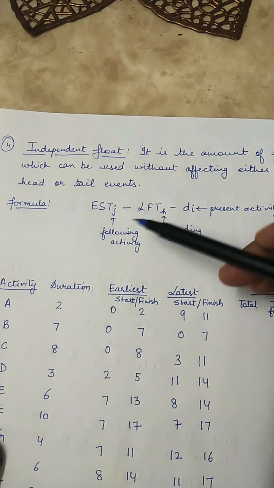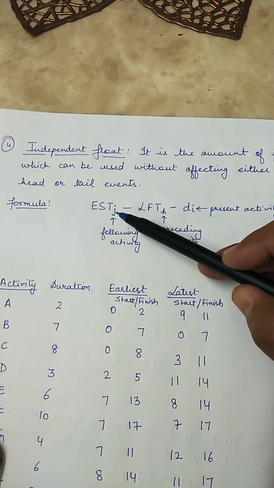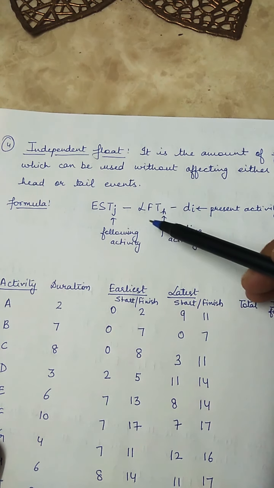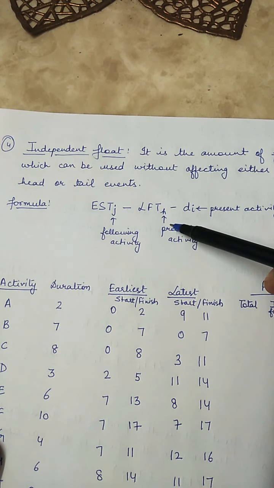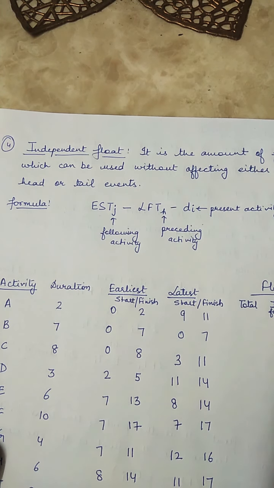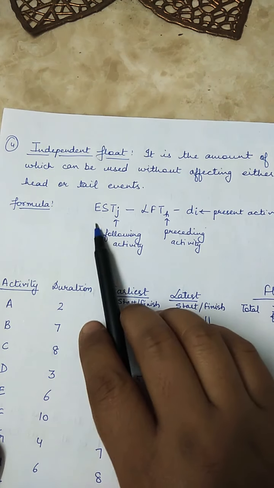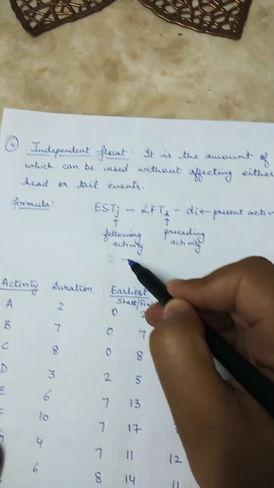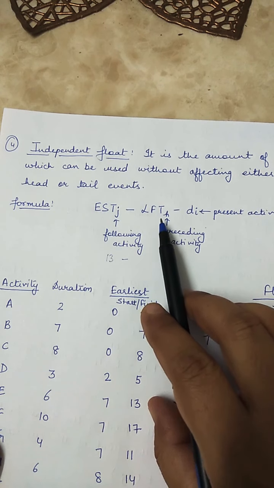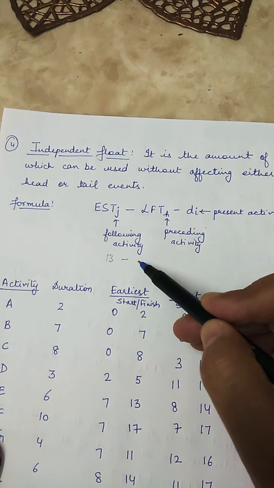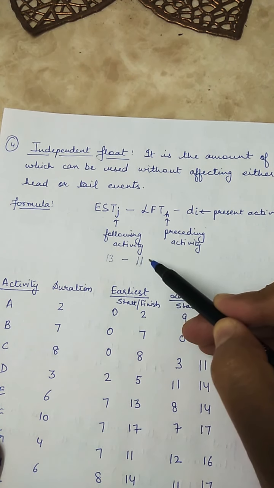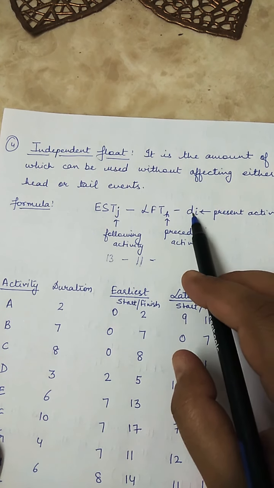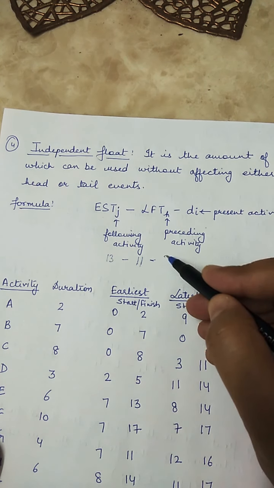The formula is given. Earliest start time of following activity, means the next activity, minus latest finish time of the preceding activity and duration of the present activity. In this case we are taking activity D, and for activity D, earliest start time of the next activity is 13 minus latest finish time of preceding activity is 11 minus the duration of this activity, duration is 3.